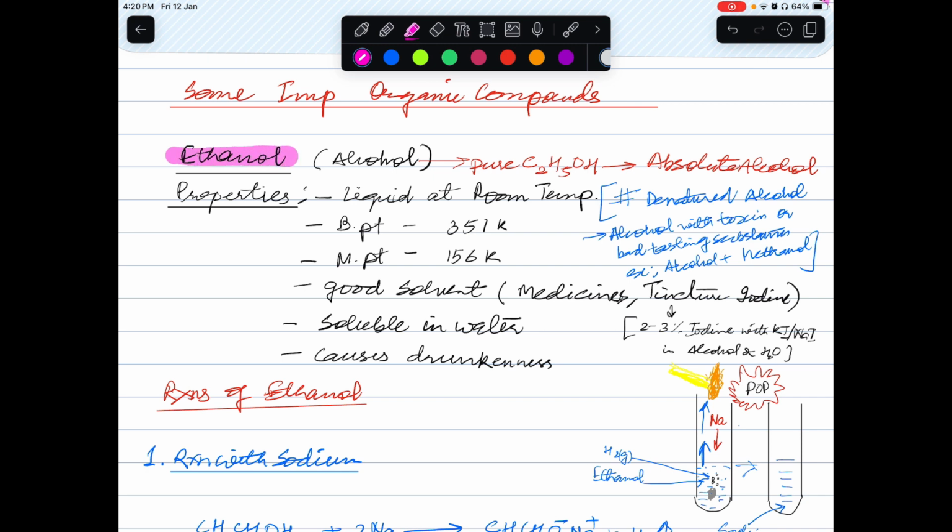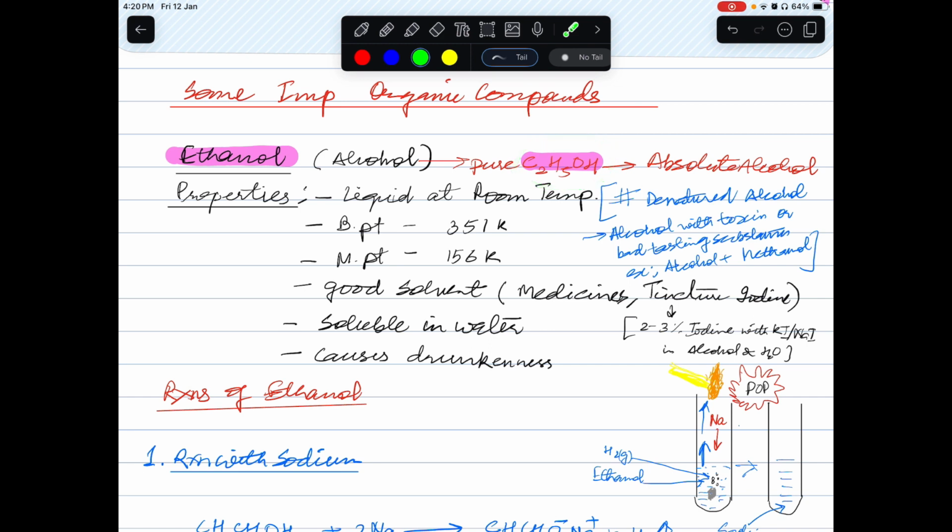What is ethanol? Ethanol is C2H5OH. And in our day-to-day life, it is called alcohol. So whenever the normal term alcohol is used, it is well understood it is ethanol. For example, you must have seen on the cough syrups, most of them have some amount of alcohol. That alcohol is basically C2H5OH or ethanol.